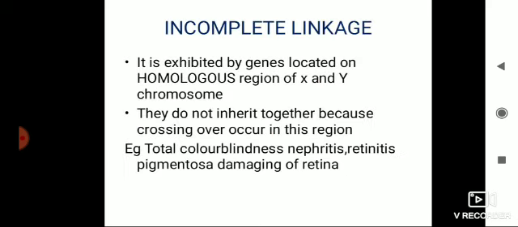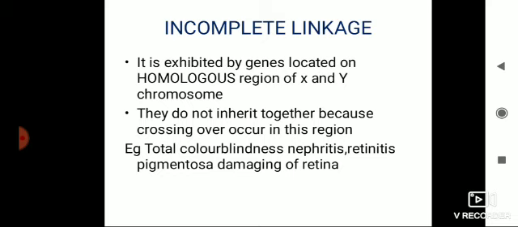Incomplete linkage is exhibited by the genes located on the homologous region of the X and Y chromosomes. They do not inherit together because of crossing over in this region. So when crossing over takes place, what happens? There is an exchange of segments of the genes, so some part of the original chromosome comes into the newly formed chromosome.